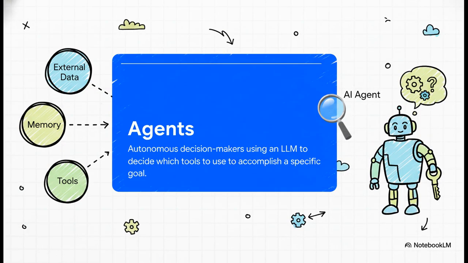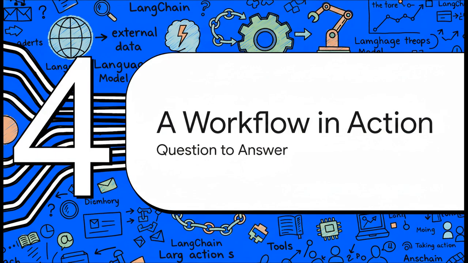Okay, and this is where the magic really happens. Agents. They use the LLM not just to generate text, but as a reasoning engine. You give an agent a complex goal, and it can figure out on its own that it first needs to search the web, then query a database, and then use a calculator tool to get the final answer. This completely changes how we use software. We're moving from giving specific commands to just stating a goal. It's a huge shift.